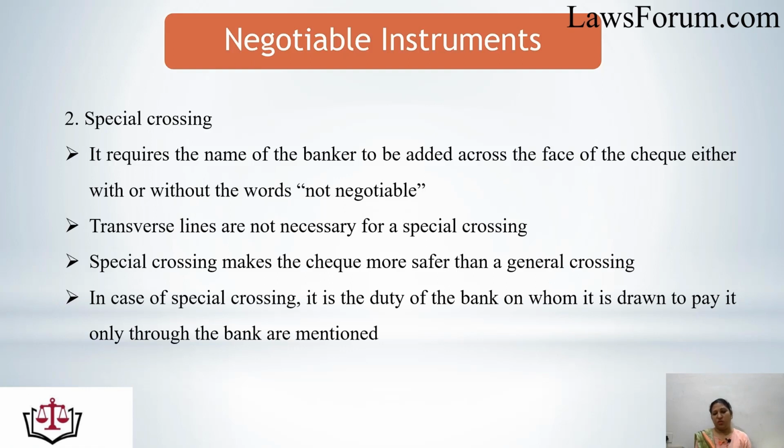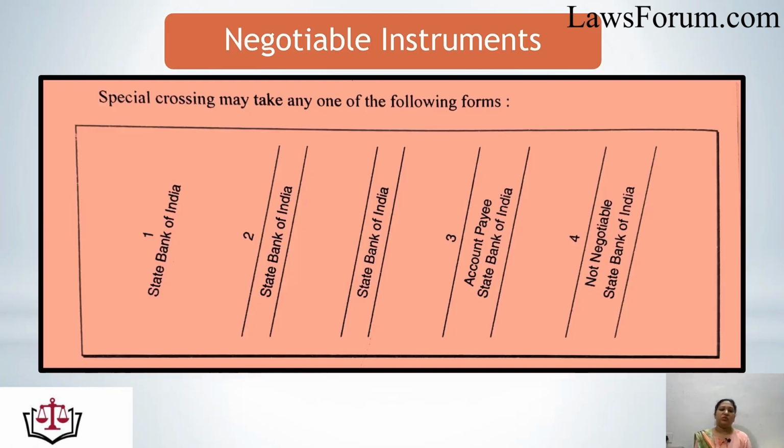In case of general crossing, it is upon the will of the holder of the check to choose the bank. But in case of special crossing, the banker is mentioned, so it would be cleared only through the specified banker mentioned on the check. So this is the format of the special crossing. In the first case, only the name of the bank is mentioned, that is State Bank of India. In the second case, it is mentioned within the two transverse parallel lines, that is State Bank of India.